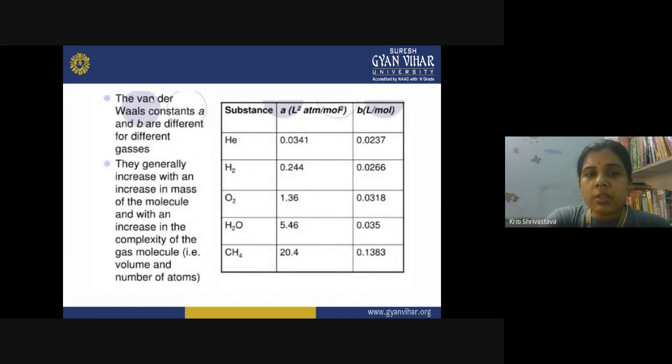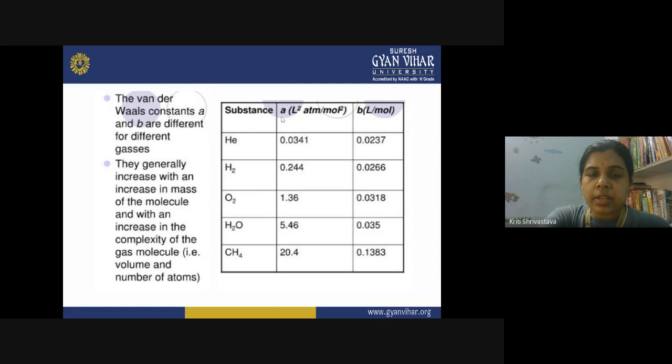Now the van der Waals constants A and B have different values for different gases. In this table, you can see we have so many gases listed here: helium, hydrogen, oxygen, water, methane, and more. In this case, water is not liquid, right? It is a gas. So we are considering water vapors here.